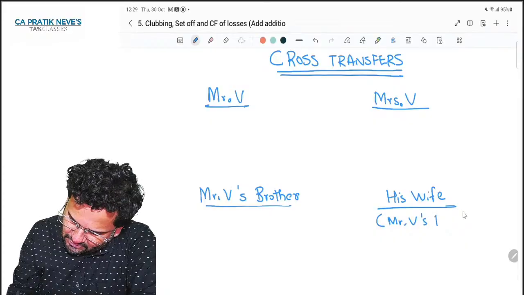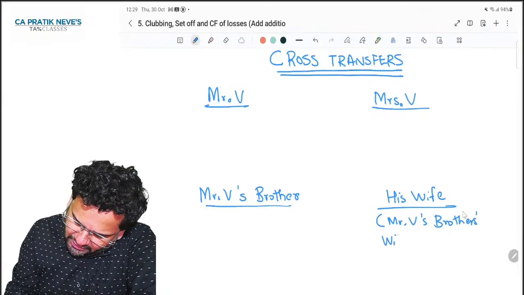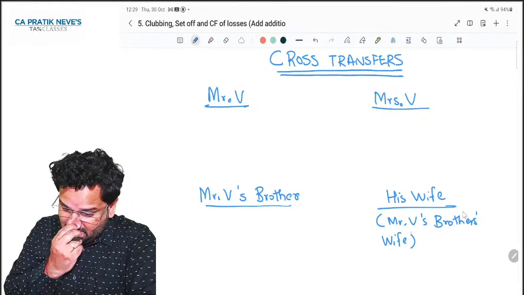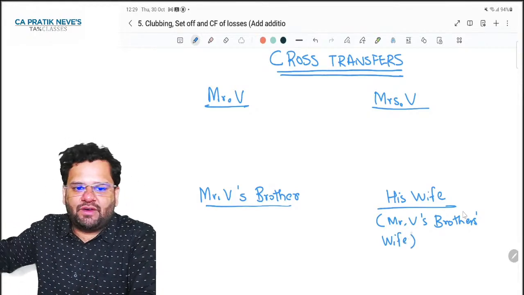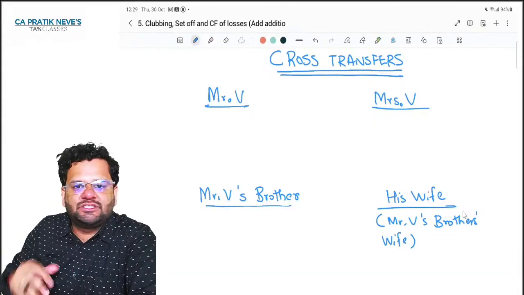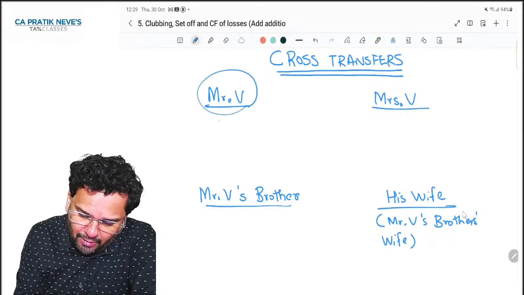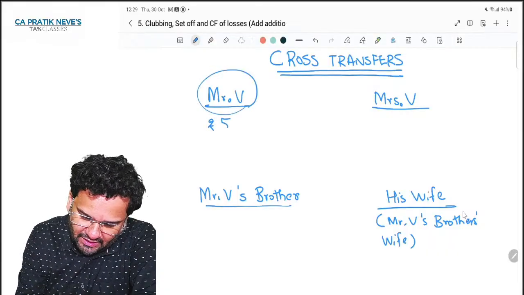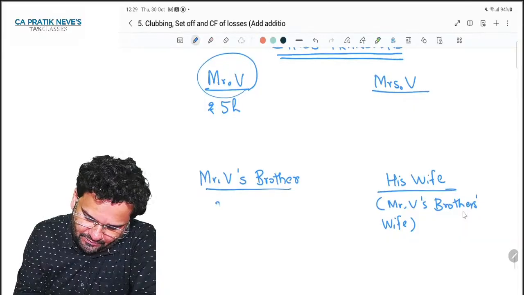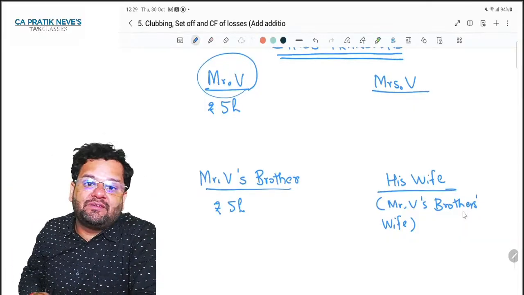Mr. V's brother's wife. Now, whole point is, if Mr. V's brother gives something to his wife, then it will be clubbed in hands of Mr. V's brother. Both are having a good amount of 5 lakhs in excess. So they are trying to do tax planning using this 5 lakhs.